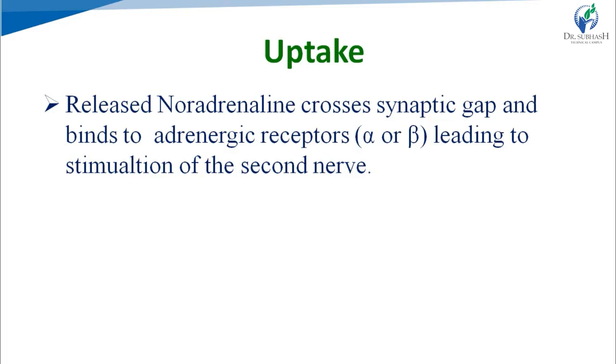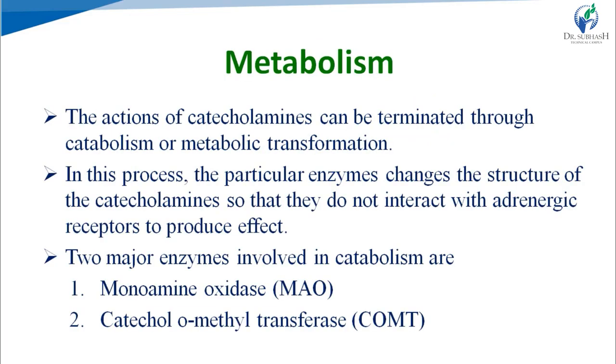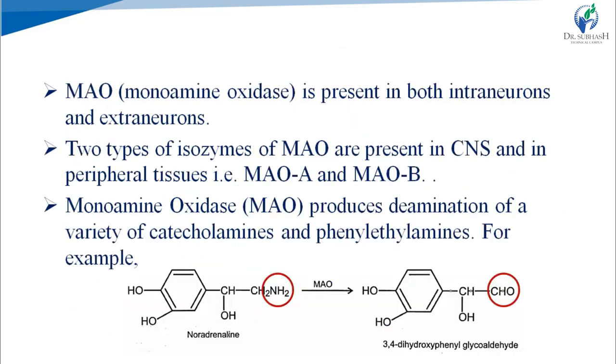Catecholamines are taken up by their receptors, alpha and beta, which are known as adrenergic receptors. Then metabolism. After giving action, catecholamines are terminated through metabolic transformation, and the two main enzymes responsible for metabolism of catecholamines are MAO and COMT. MAO means monoamine oxidase and COMT means catechol O-methyltransferase.